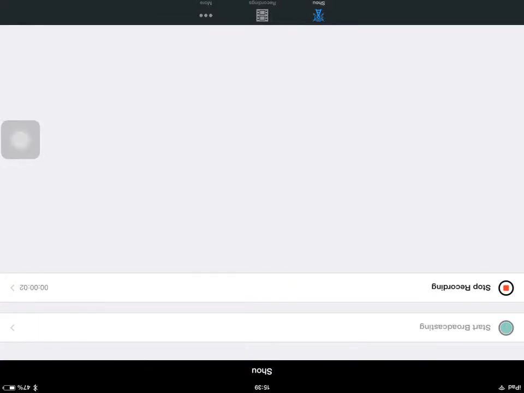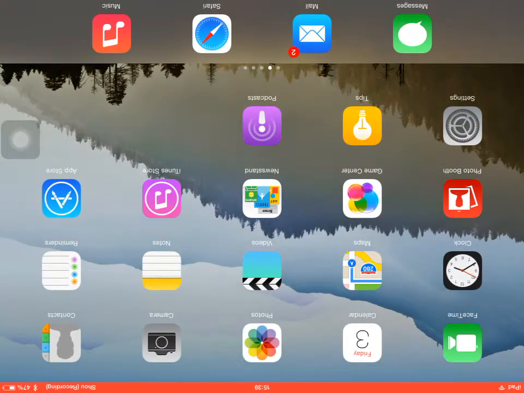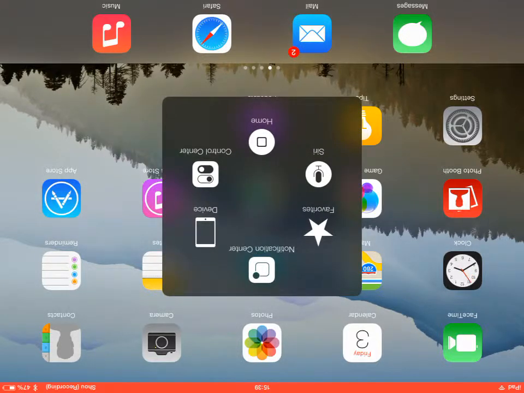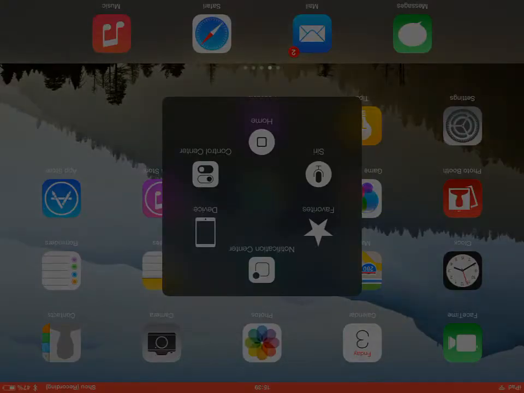Welcome to iOS Tips & Tricks. Today the tip or trick I'm going to tell you is how to control brightness with the home button. Like this. Yeah, it's cool.